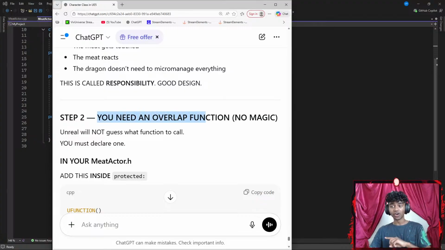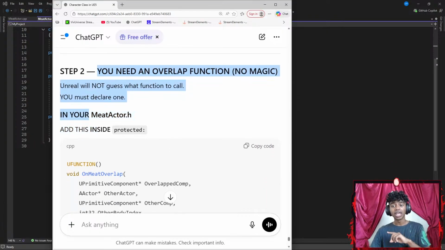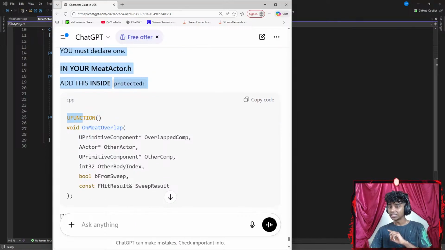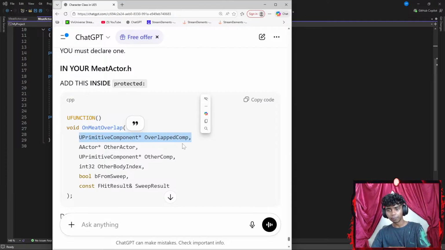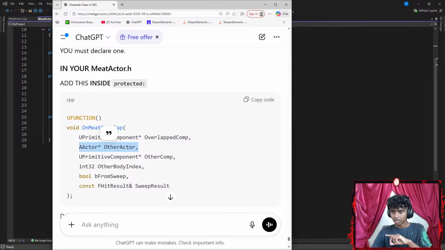That said, step 2, you need an overlap function. No magic. Unreal will not guess what function to call. You must declare one. In your MeatActor.h, add this inside protected. I create a UFUNCTION, a void function called OnMeatOverlap, with UPrimitiveComponent OverlappedComponent, AActor OtherActor, UPrimitiveComponent OtherComp.